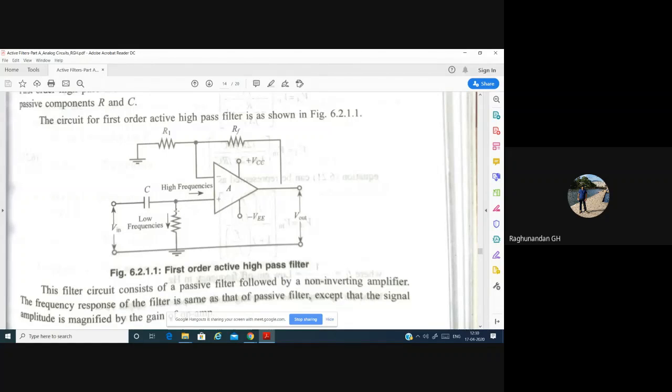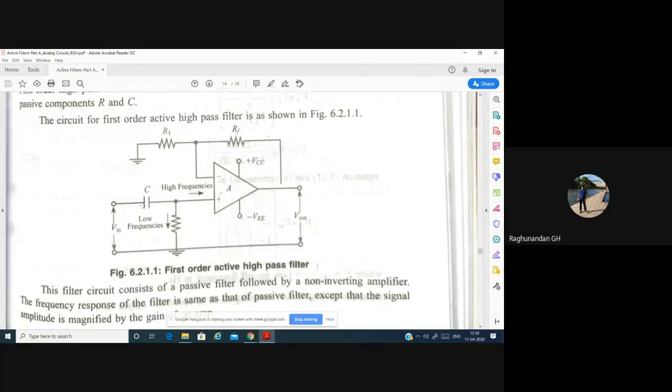Only the lower frequencies will go through the resistance towards the ground. For higher frequencies, the capacitor is going to allow it because it acts as a short circuit, since the reactance is inversely proportional to frequency.